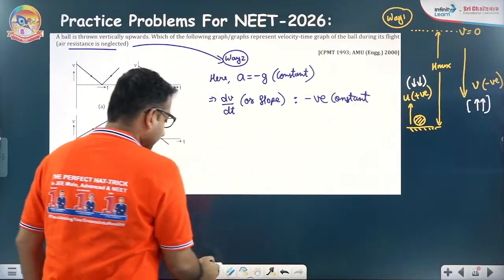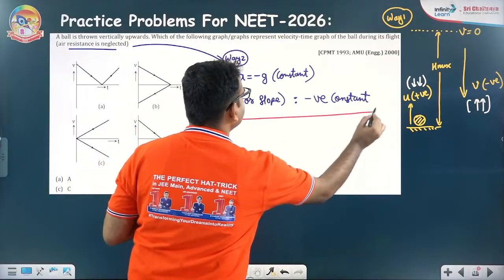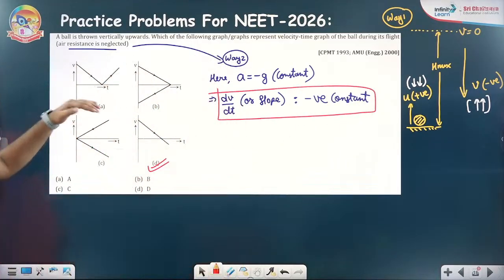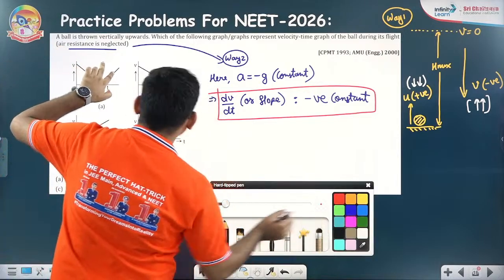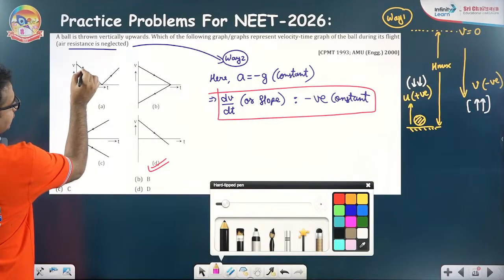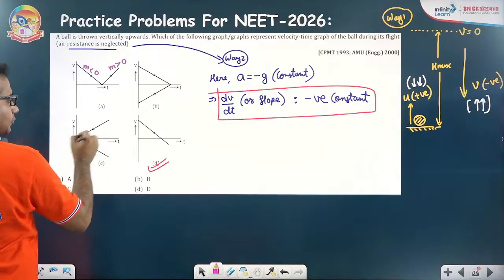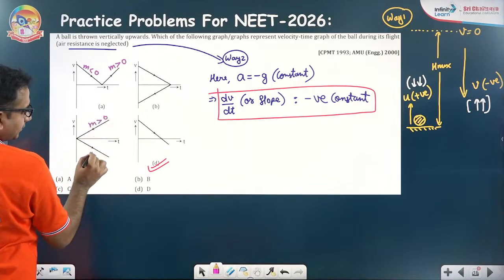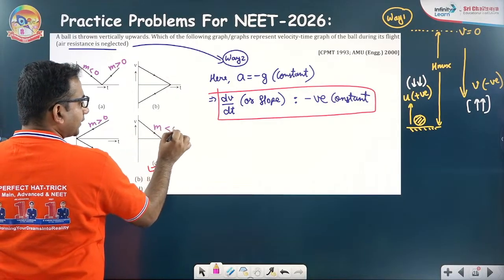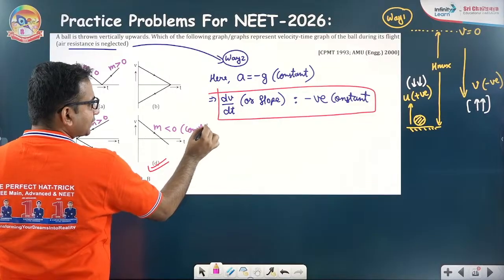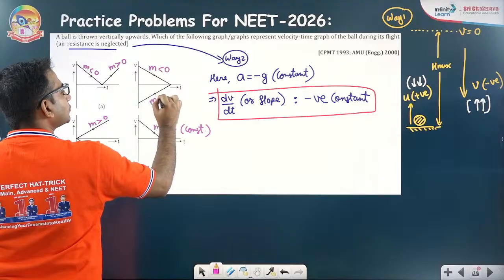Just need to focus on this logic. You have to choose that graph in which the slope is negative constant. So here, for the first portion slope is negative, second portion slope is positive. Here the slope is positive and here the slope is negative. Here the slope is throughout negative constant, because for a straight line slope is constant.